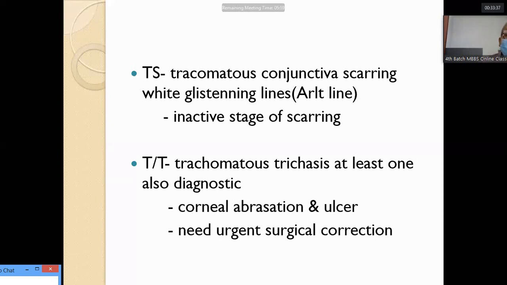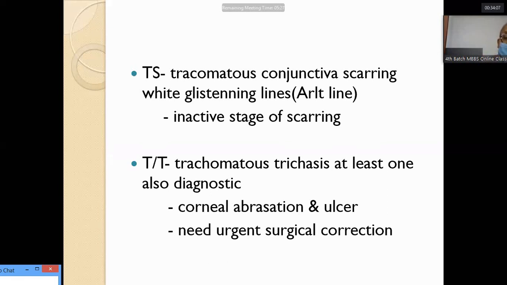Then comes TT, trachomatous trichiasis, at least one. It is a diagnostic feature. Trichiasis means when the eyelashes are misdirected. If they grow inwards, this condition is known as trichiasis. And this trichiasis can cause corneal abrasions leading to ulcer.